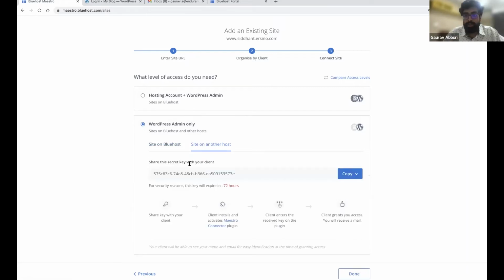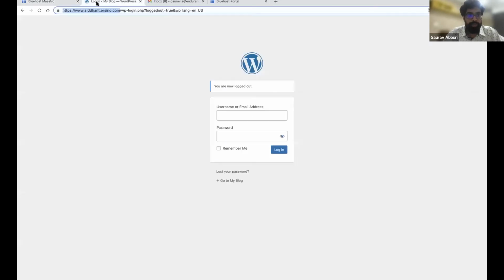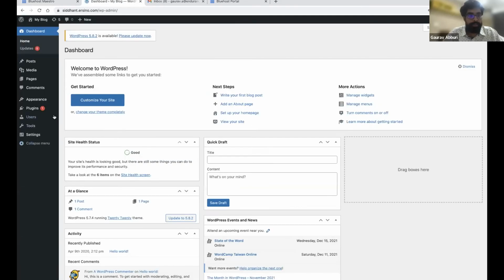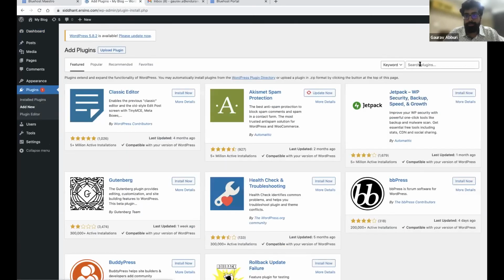In this case, you'll have to log in to the WordPress admin of the site, install the Maestro connector plugin, activate it, and paste that key there. And then the site will be added. I'll quickly show you how. In the WordPress admin, add a new plugin, Maestro connector.